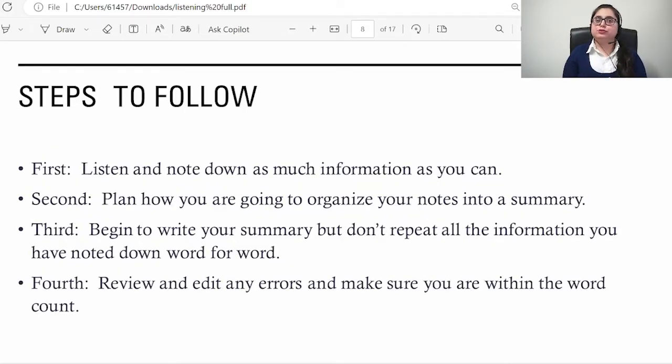Let's look at the steps to follow when you are framing your summary. The first step is to listen to the information and the lecture carefully.